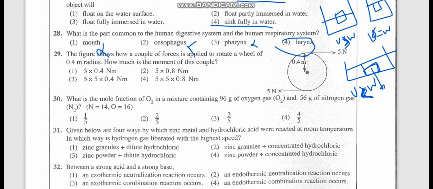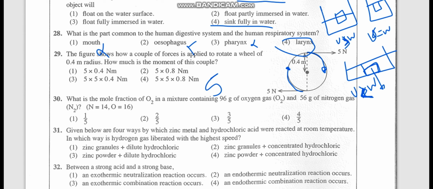Okay, the figure shows how a couple of forces is applied to a rotator wheel of 0.4. How much is the moment of this couple? So they are asking the moment of this couple, no? So here you can see this side it's clockwise, no? So this side also clockwise. So here the same force is rotating.